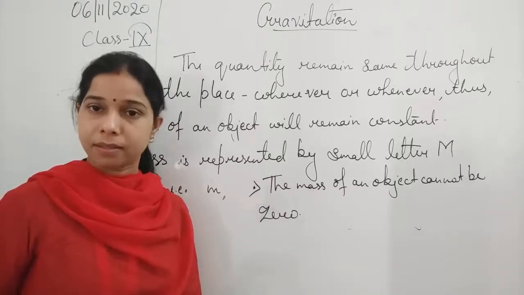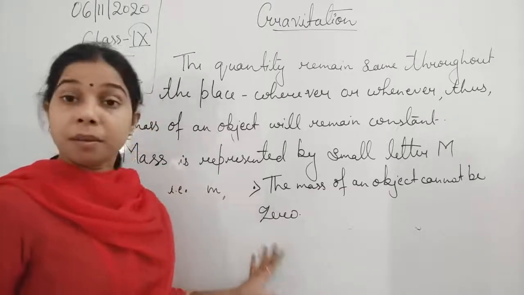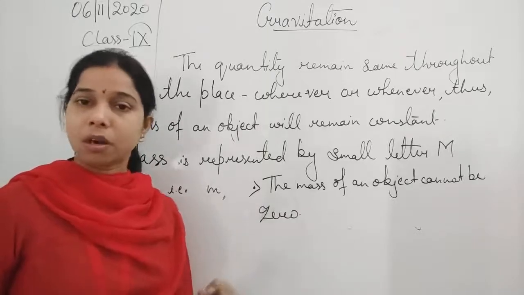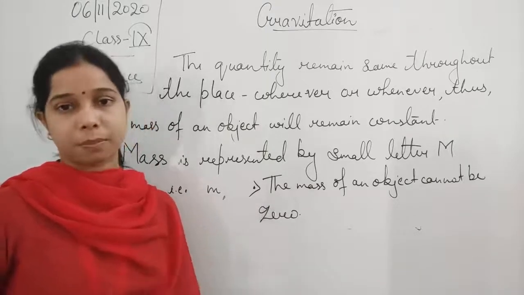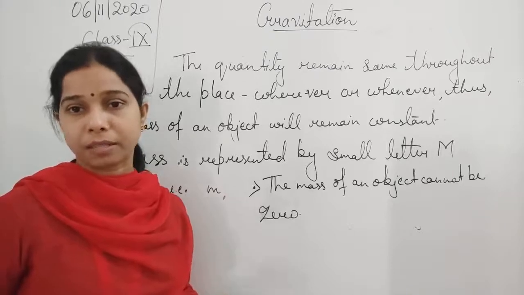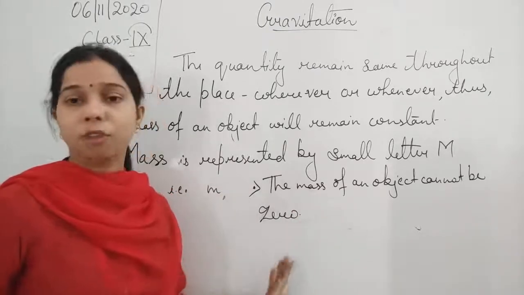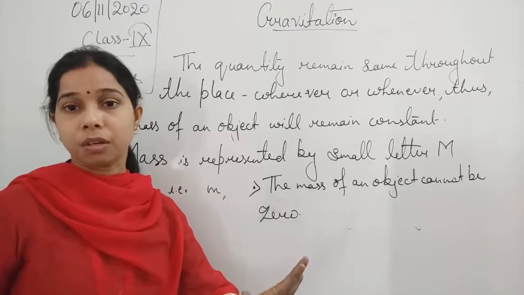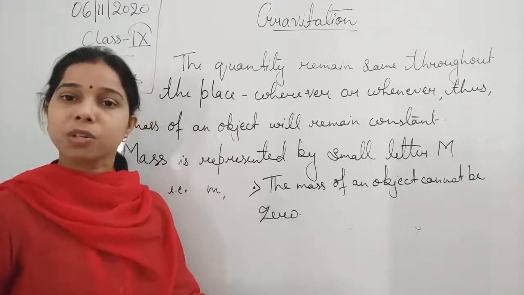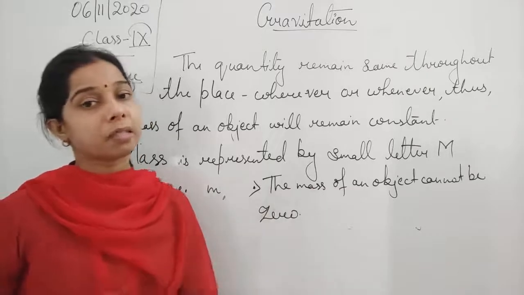On that basis, students, you can say that the acceleration due to gravity changes. It can be less. But mass does not change. It remains constant. Whether you take it from one place to another, it does not vary from place to place. So on that basis, we can say that the mass of the object cannot be zero. Whatever mass the object has here, it will have on the other planet.